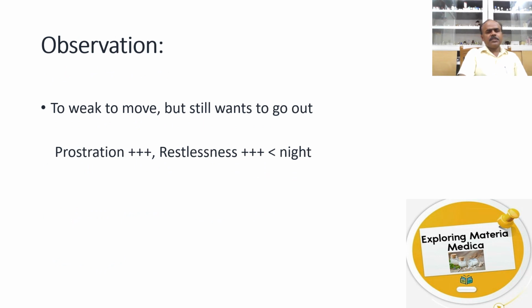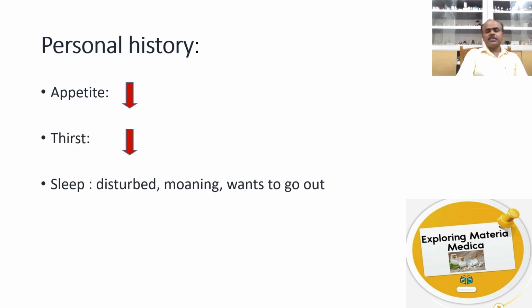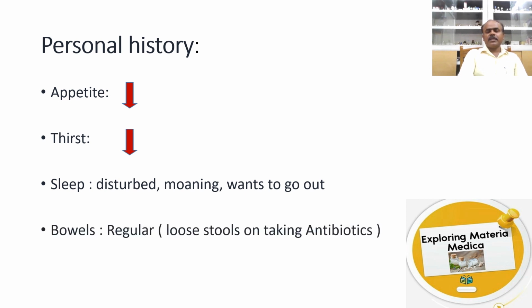On further observation, he was too weak to move, but he still wanted to go out. Prostration was 3 plus, with restlessness, and this restlessness was seen more in the night. In the personal history, the appetite was decreased, his thirst was decreased, and the sleep was disturbed, with moaning, and he wanted to go out. The bowels were regular, and he had loose stools whenever he took allopathic medicines for the wound which he had taken earlier, but he did not get any relief with antibiotics.